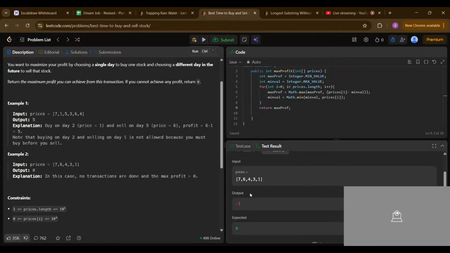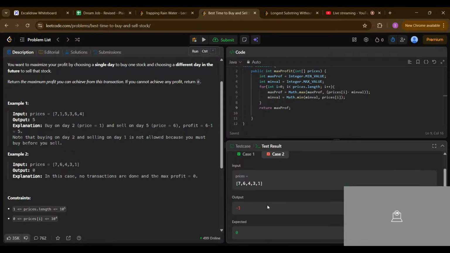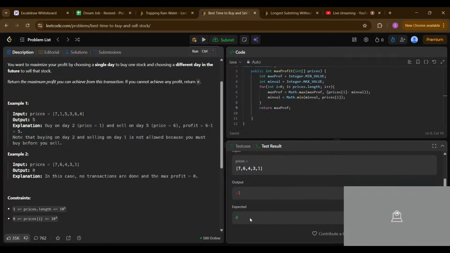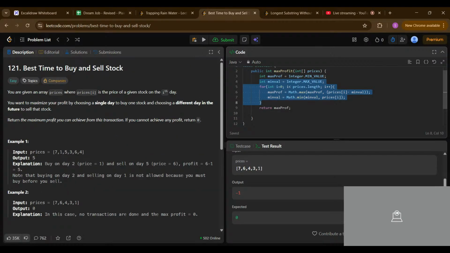Okay, so we have to take care of why we are returning -1 but expecting 0. What is wrong with this? Actually this is the correct one. As you can see, we won't be able to do any transaction, which means we have to return 0 only.